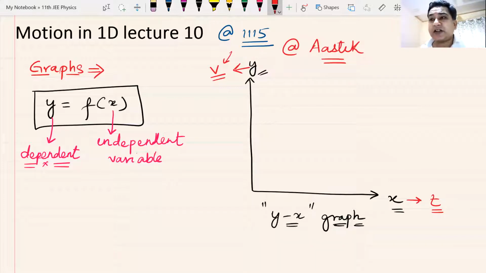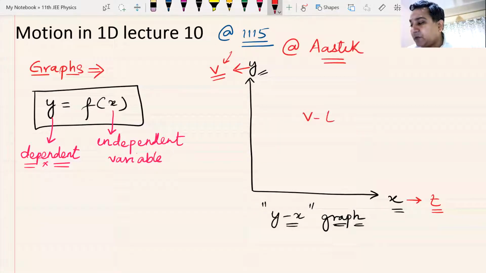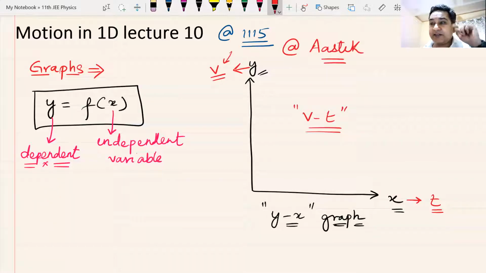What will be the name of this graph? What will this graph be known as? Yes, Chaturya. Even before asking my question, you gave me the answer. This graph will be known as the VT graph. Velocity-time graph. Yes, correct. Remember, you always say the dependent variable first, and then you call the independent variable. Some books may call it TV graph. They are doing it wrongly.